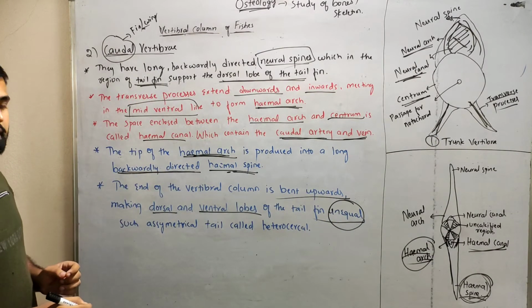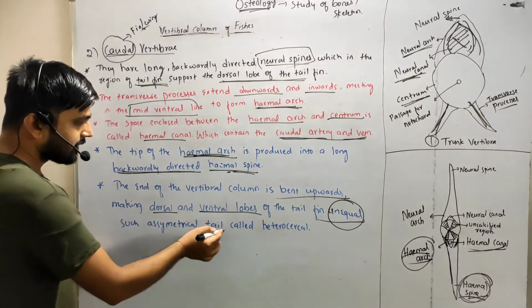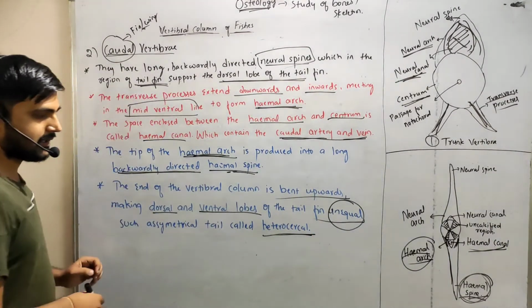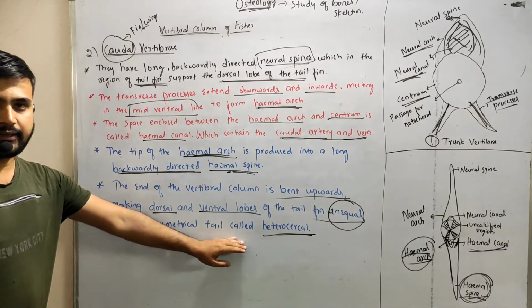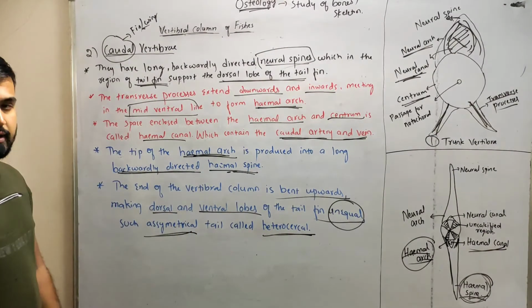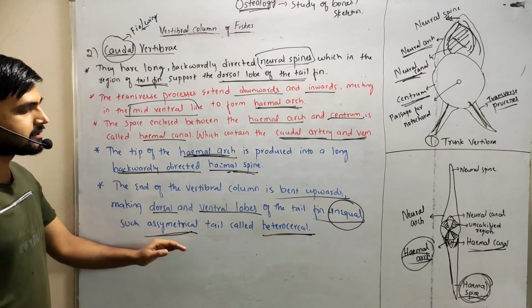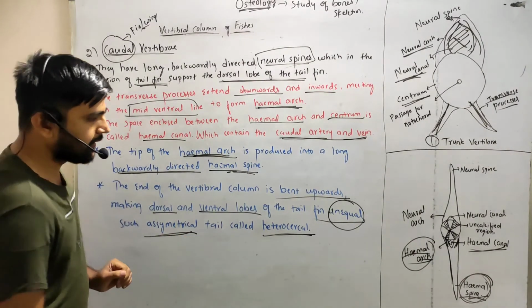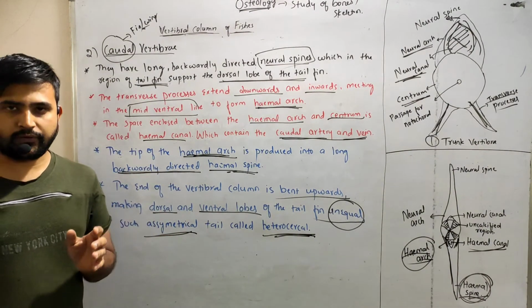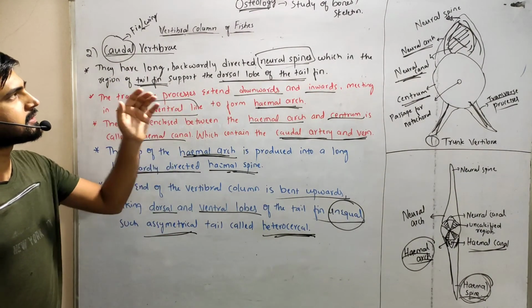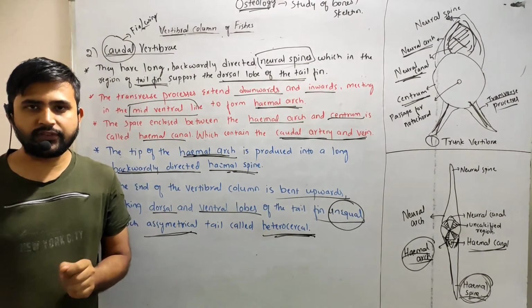Such a condition of the fin is called heterocercal. Unequal, such an asymmetrical tail, is called heterocercal. Asymmetrical means not equal. So this covers the vertebral column of the fishes. Entirely, this covers the vertebral column of the fishes.